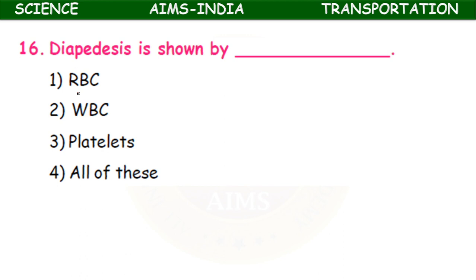Diapedesis. Diapedesis is shown by RBC, WBC, platelets, all of these. It is a phenomenon shown by WBC. So you know very well the WBC play a very important role in the immune system, particularly the neutrophils. Neutrophils play a very important role in